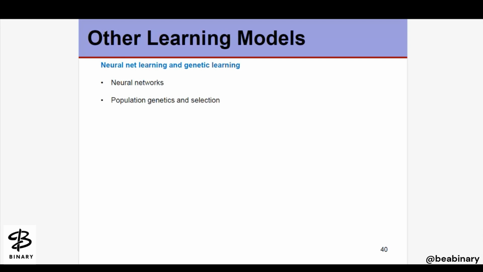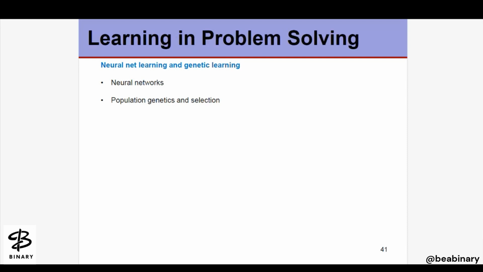Another set of learning algorithms we need to discuss are neural networks, population genetics, and the selection of genetic learning. So let's move to another slide, where we will discuss neural networks and genetic learning algorithms.